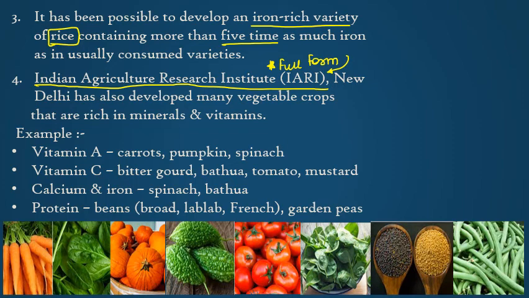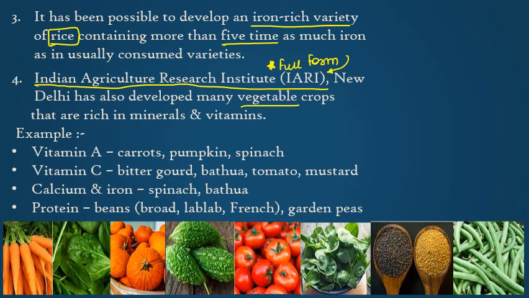So it is going to be important to remember what it is. IARI, it is going to be Indian Agriculture Research Institute. So ये research institute जो न्यू दिल्ली में है उसमें there were many vegetable crops which were made to be rich in minerals and vitamins.